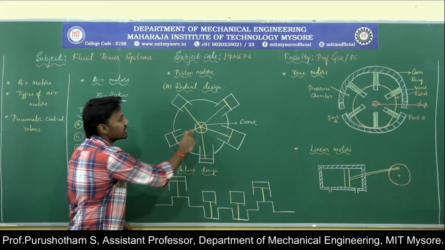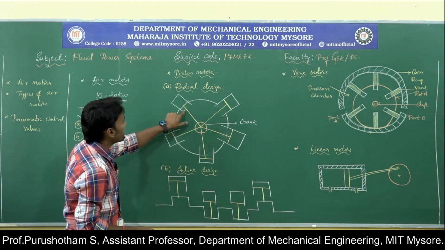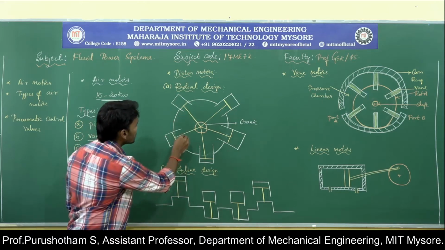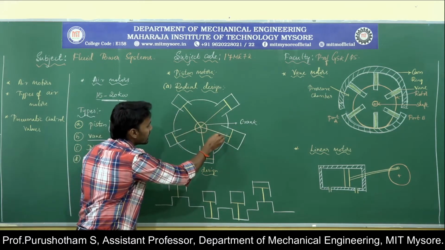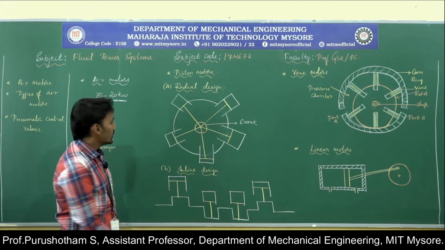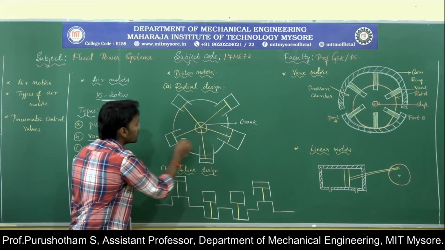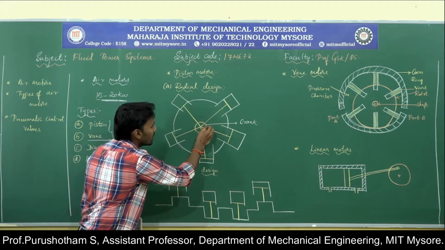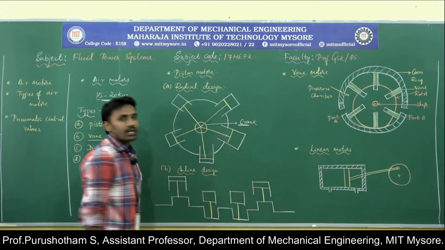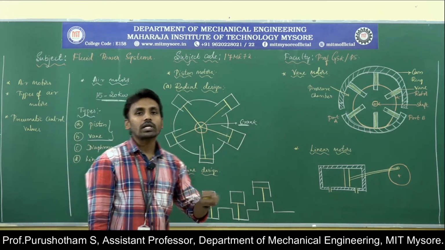Here you can see all the connecting rods or piston rods from the cylinders connected to the common crank. Then we use the inlet port and outlet port here.